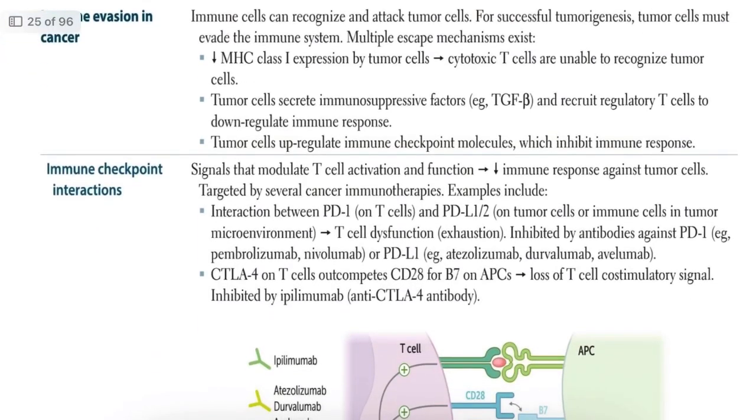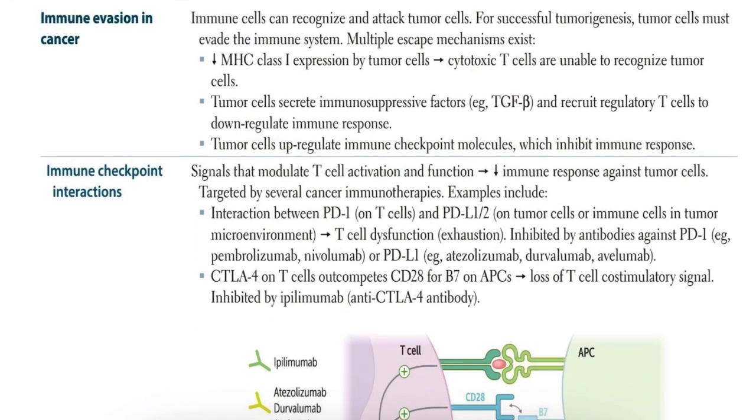Next we are going to discuss immune evasion in cancer. Why is this important? Because it helps them survive. Cancer cells must hide from the immune system. Here's how they do it. First, decreasing the ability of immune cells to recognize and attack tumor cells. For successful tumorigenesis, tumor cells must evade the immune system.